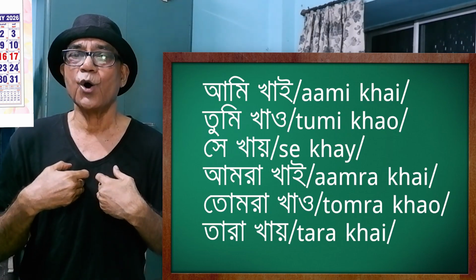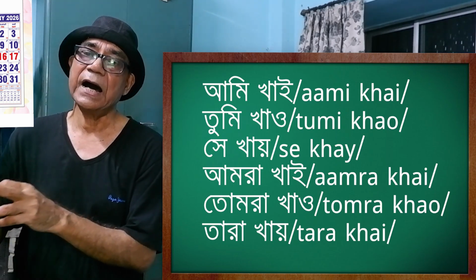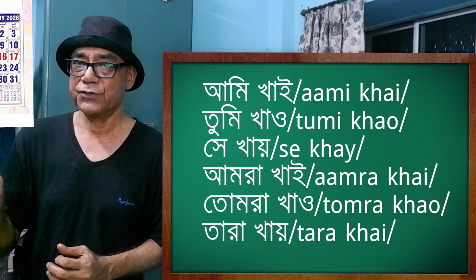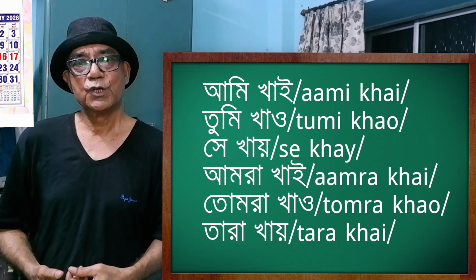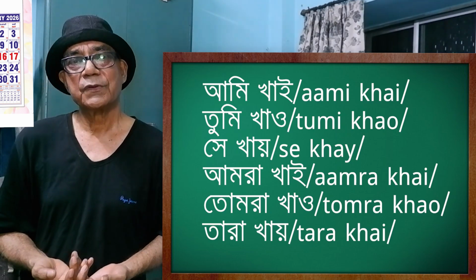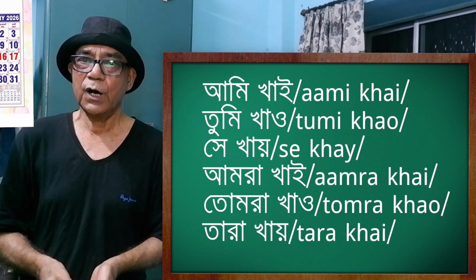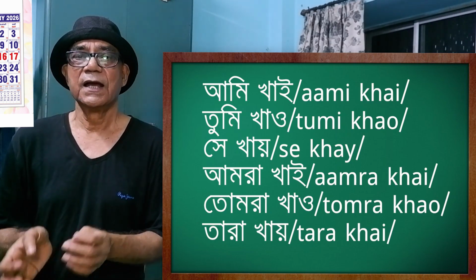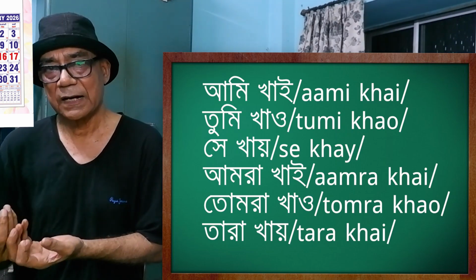Tumi khao, you eat. Se khai, he eats. In the plural it remains the same. Amra khai, tomra khao, tara khai.